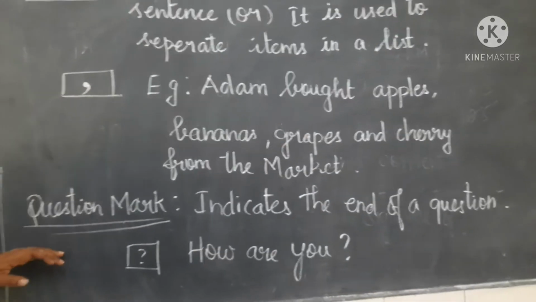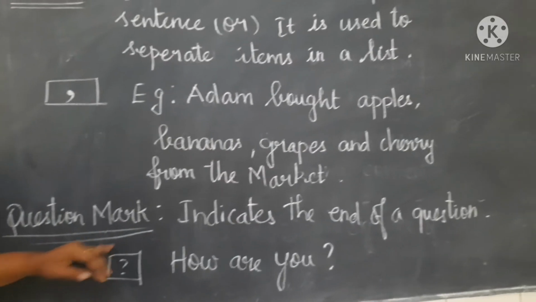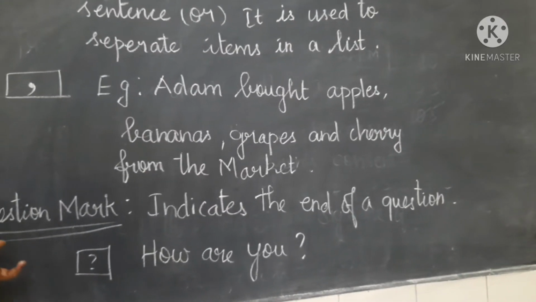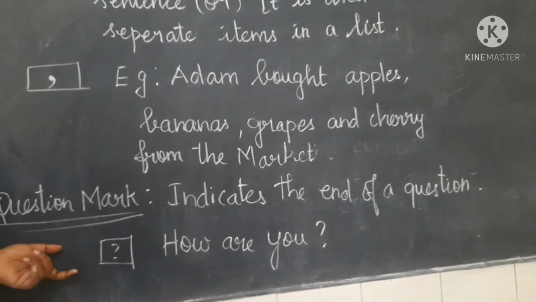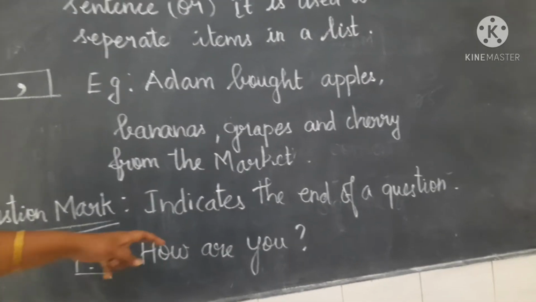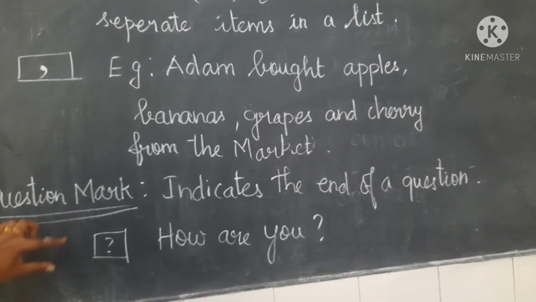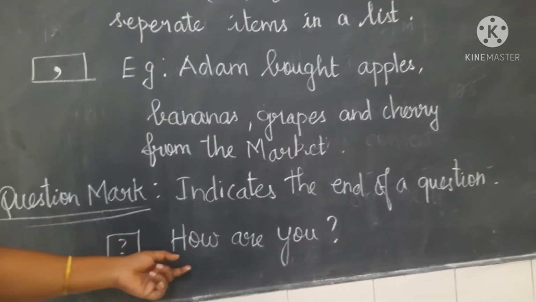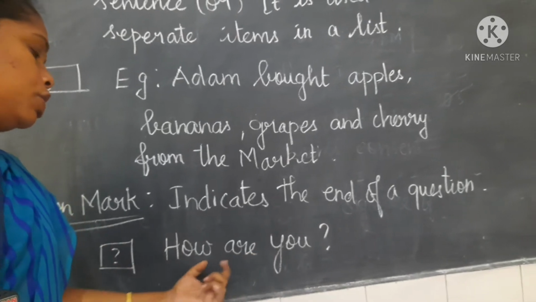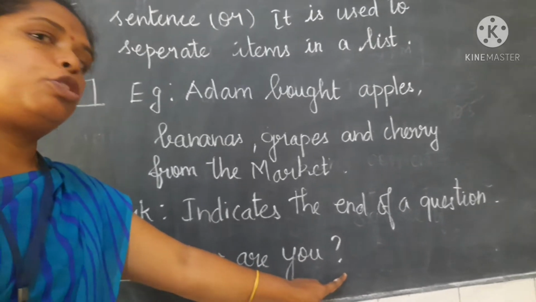Then the question mark. See the question mark symbol. After each and every question we use this question mark. It indicates the end of a question. If the question is completed, we use this question mark. For example, how are you? This question is completed, so we are using this question mark.